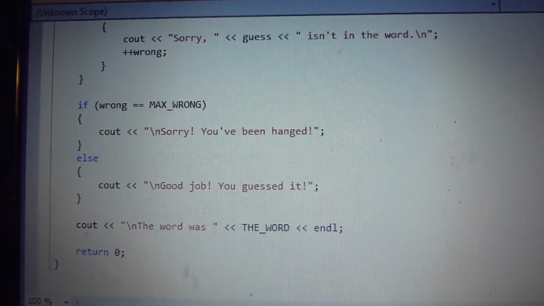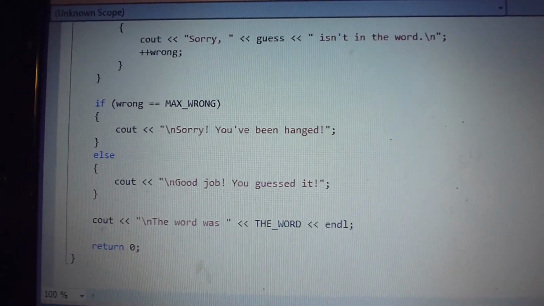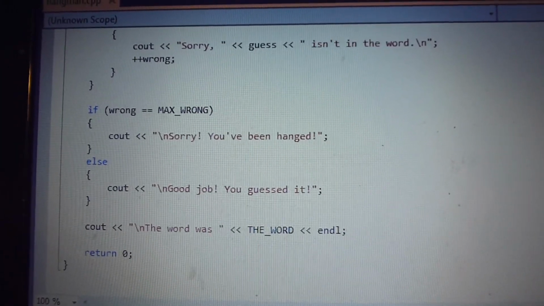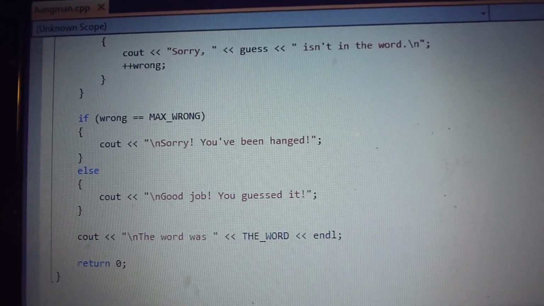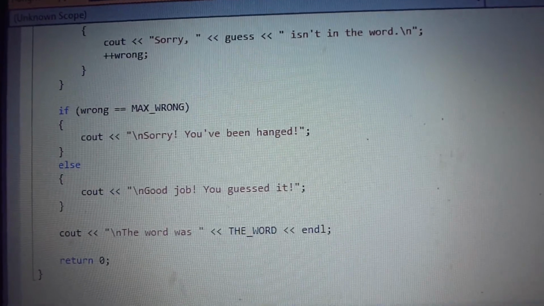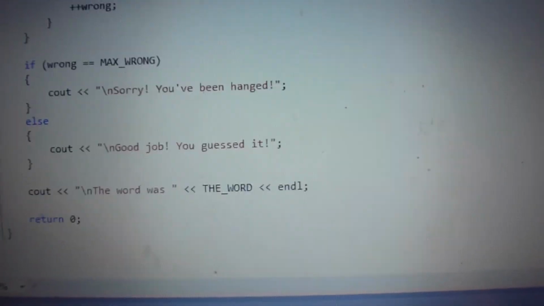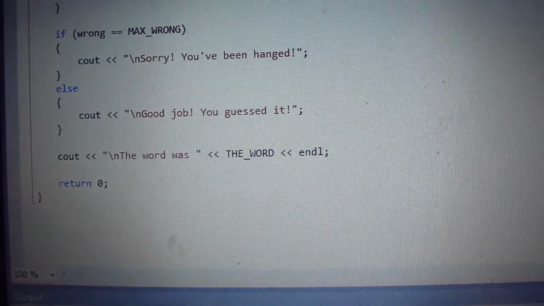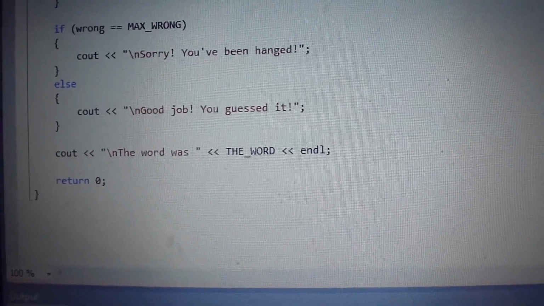Next, if wrong is equal to max wrong, meaning if the player has lost the game, you say sorry, you've been hanged, or else the computer says good job, you guessed it, and then after that it says the word was the word it gave, and then ends the game.